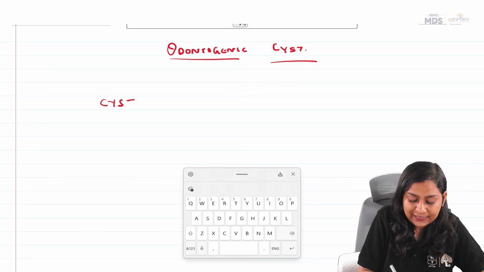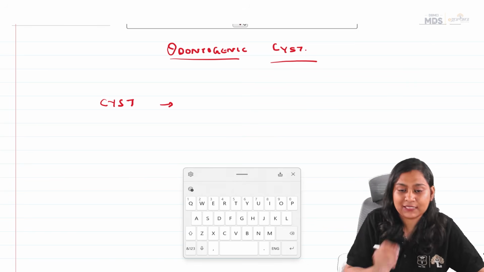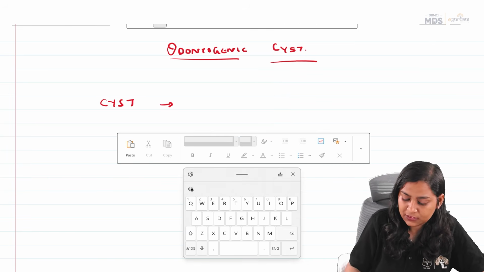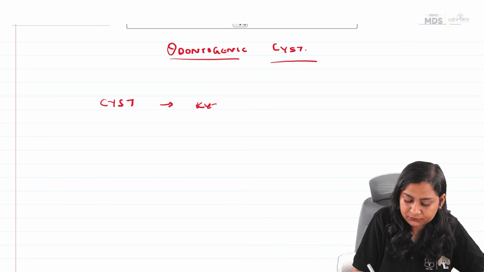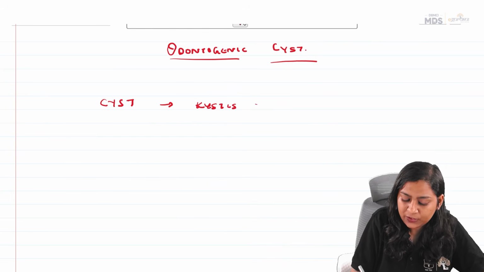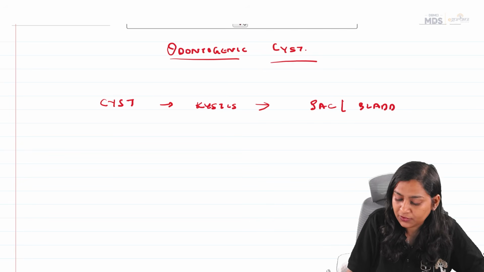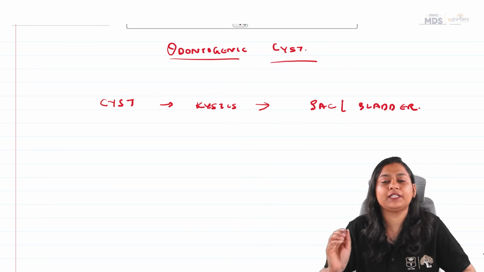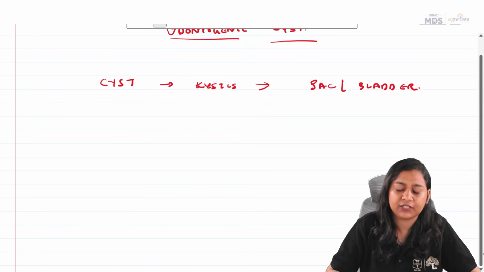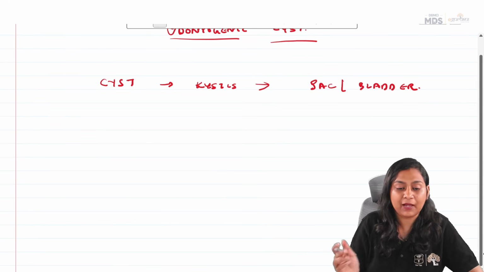Cyst is derived from cystis, which basically means a sac or bladder-like. Now, coming to the definition, which is very important, given in your Shafer's, and it was given by Kramer.